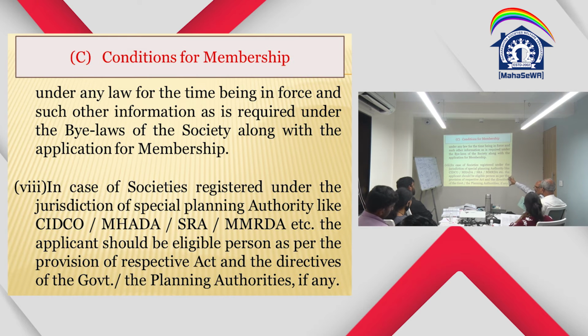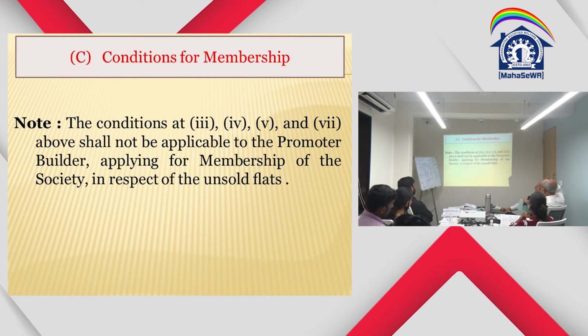In case of a SRA, your name should be appearing in the Annexure 2. In the case of MahaSeWA, the MahaSeWA should give the NOC, then only it is applicable. In the case of a collector land, it should be, in the case of MMRD, MMRD should allot the flat. The condition 3, 4, 5, 7 shall not be applicable to the promoter builder applying for a membership of the society in respect of the unsold flat. In respect of unsold flat, these conditions are not applicable.